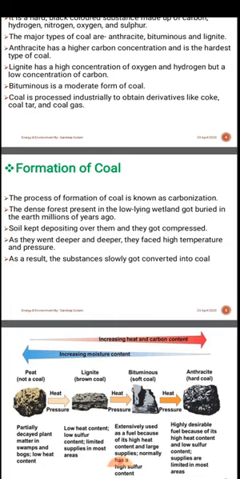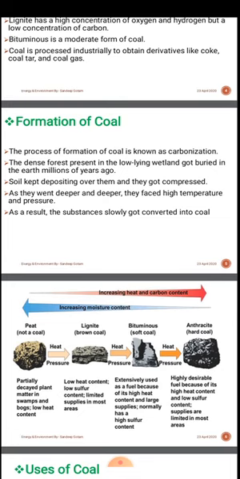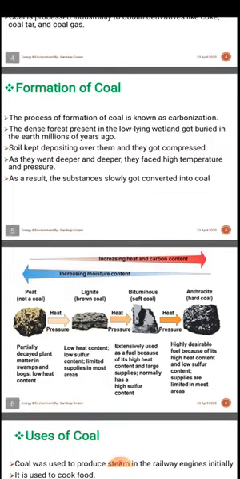So how do we get coal, meaning what is the formation of coal? The process of formation of coal is known as carbonization, because the carbon concentration depends upon which kind of coal we are using, bituminous, anthracite or lignite. The dense forest present in the low-lying wetland got buried in the earth millions of years ago.